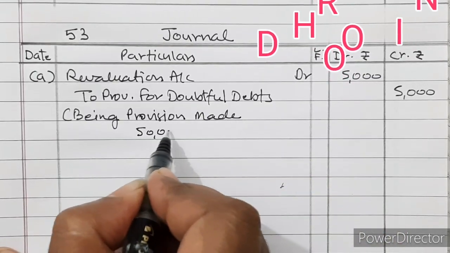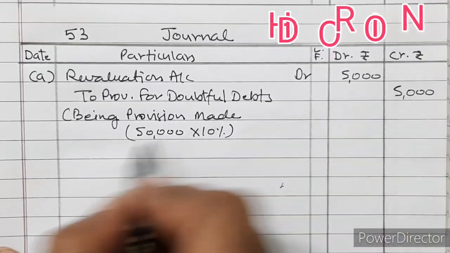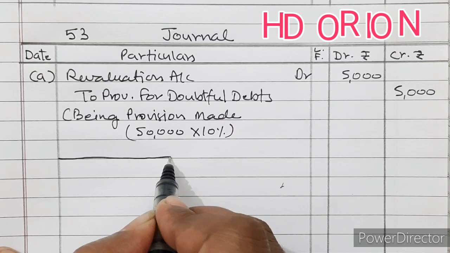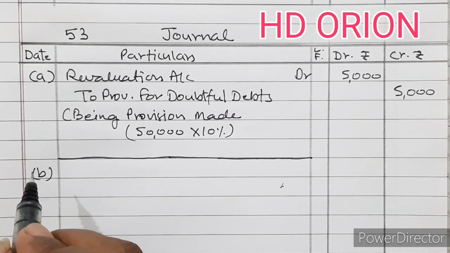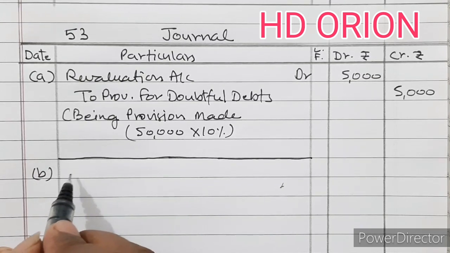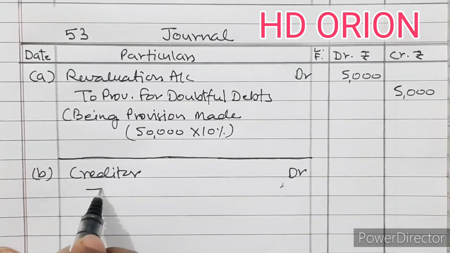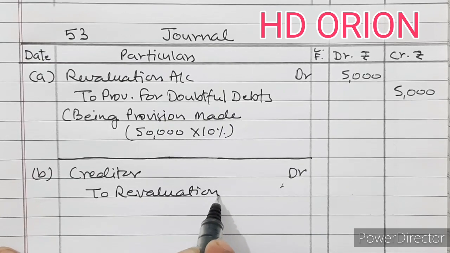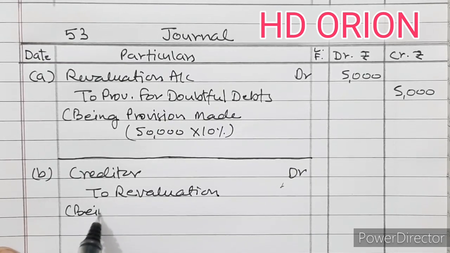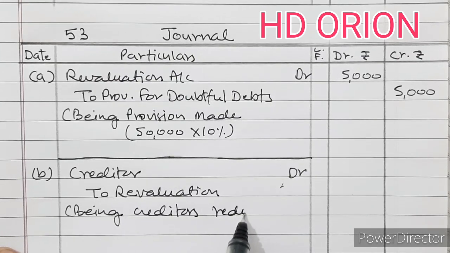It is debtors rupees 50,000 and 10% provision we have to make, and therefore 5,000. Then B. Creditors were written back by 5,000. So creditor account debited because liabilities are debited and reduced to revaluation account. Being creditors reduced. 5,000.